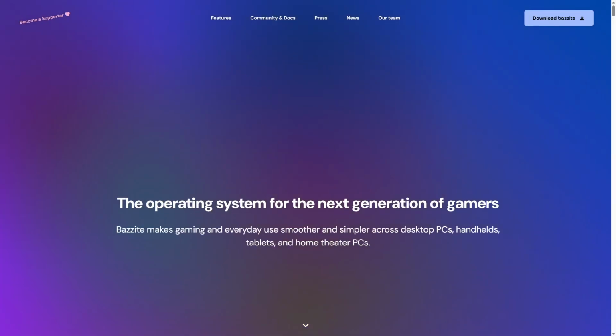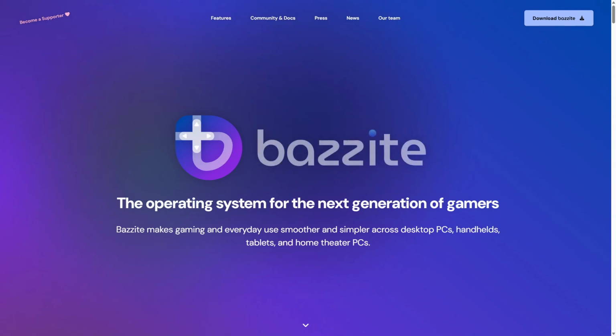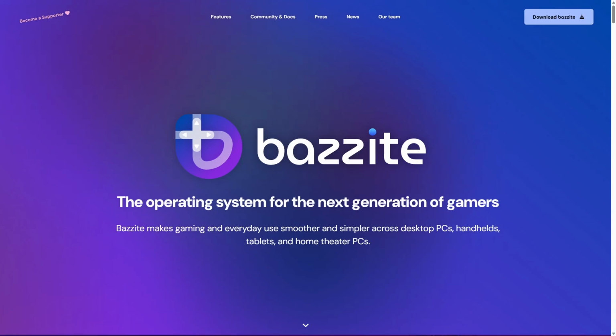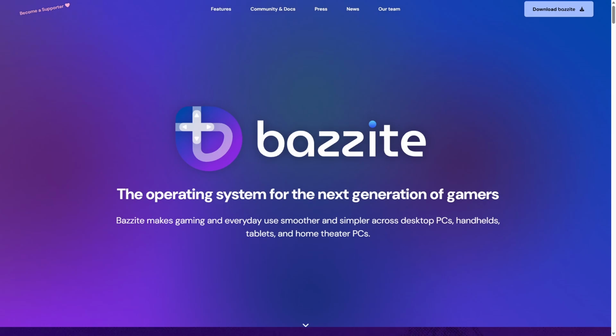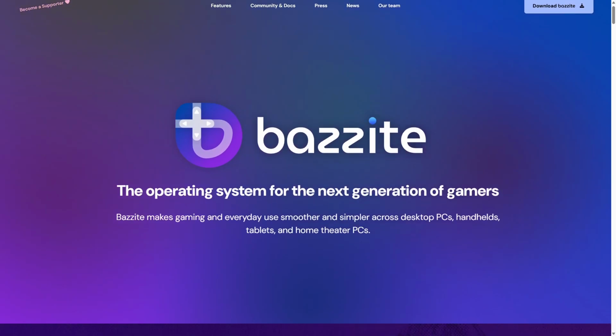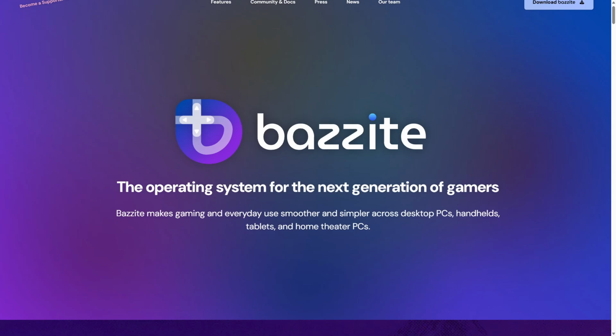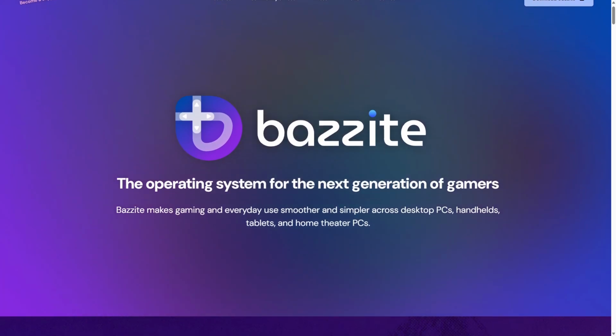Bazzite is a specialized Linux distribution designed specifically for gamers. It streamlines system resources by minimizing background processes, which boosts game performance and reduces latency. Bazzite supports popular gaming platforms like Steam and Proton, allowing many Windows games to run smoothly on Linux.